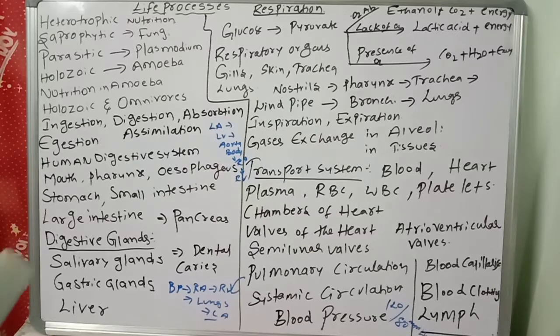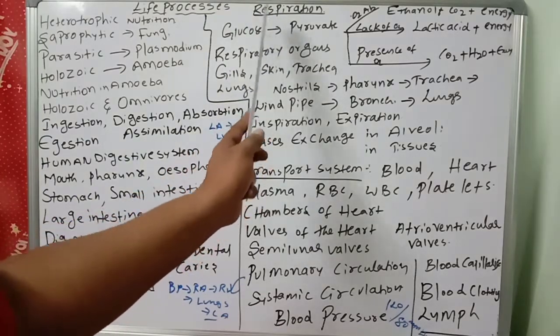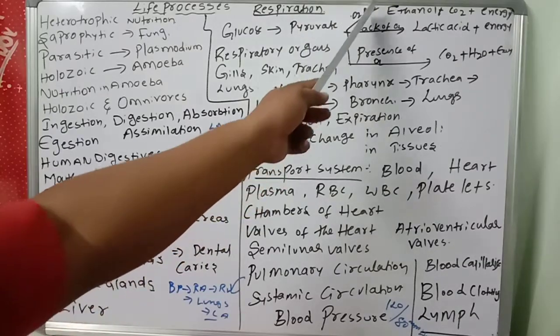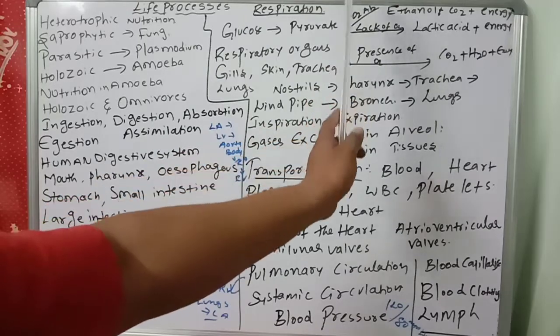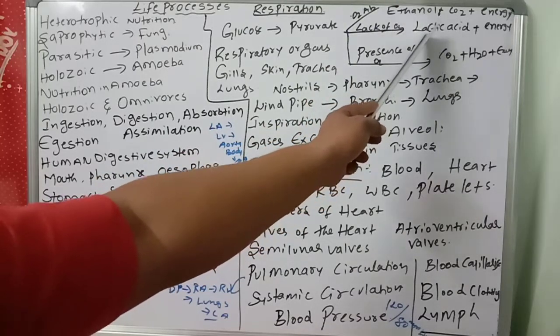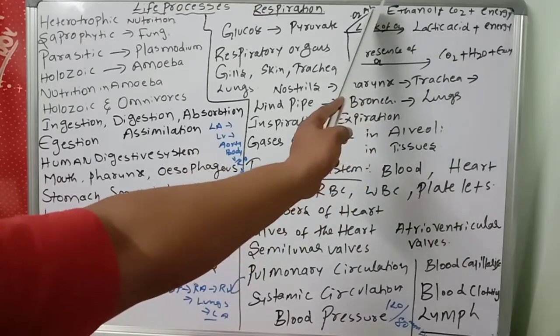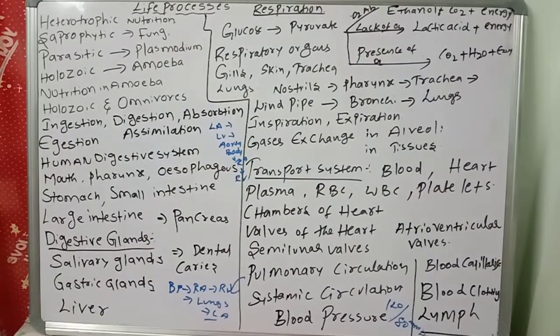So see the respiration equation. This is a must. Glycolysis occurs in the cytoplasm: glucose breaks down into pyruvate. In the absence of oxygen, ethanol is formed, as in yeast. With a lack of oxygen, lactic acid is formed in the muscles, which is why we feel pain or cramps. In the presence of oxygen, every oxygen-dependent or air-dependent organism, like every human being, comes under aerobic respiration.